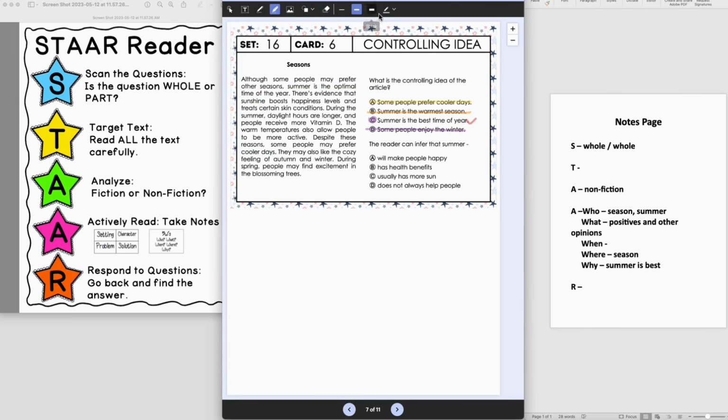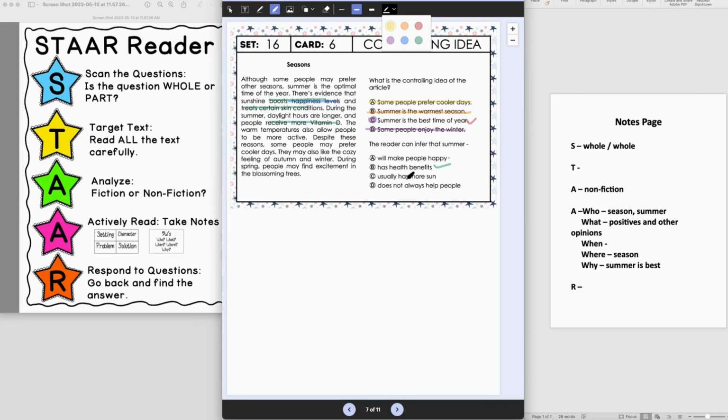All right, let's look at the next question here. The reader can infer that A, summer will make people happy. Okay, well, it says there are happiness levels, so maybe. B, we can infer that summer has health benefits. Okay, well, it says that it boosts levels of happiness. It treats certain skin conditions. You receive more vitamin D. Okay, so that's sounding better and better.